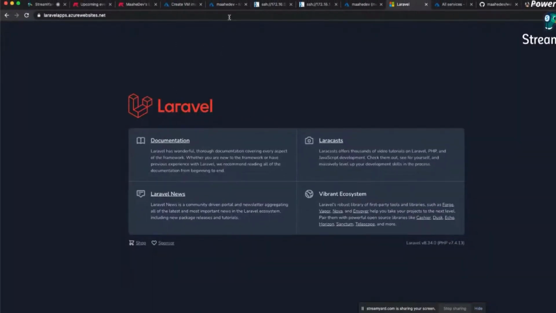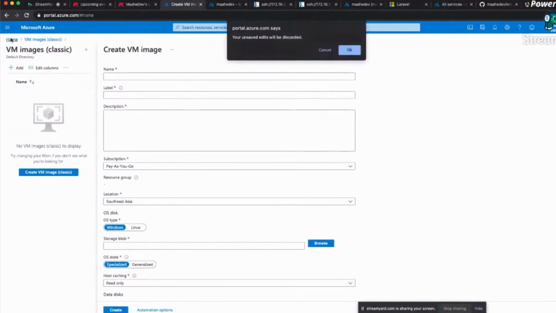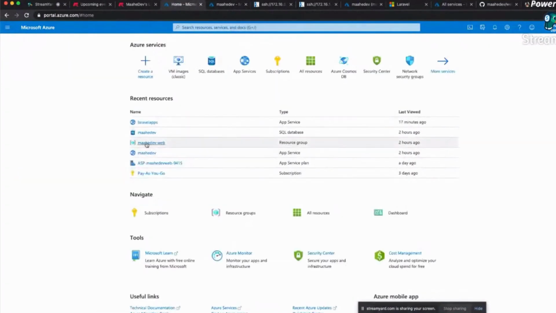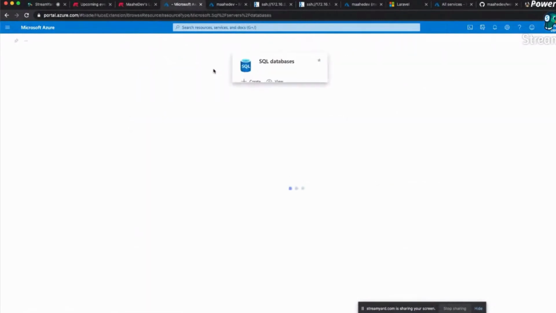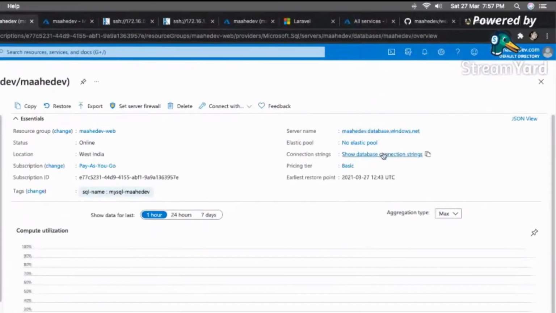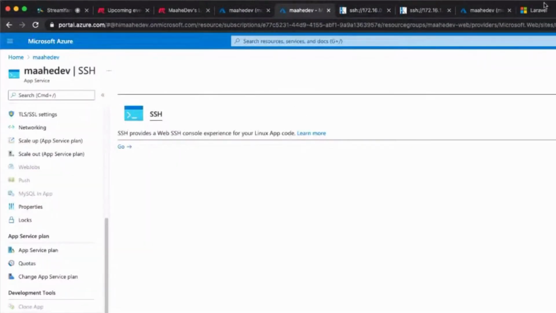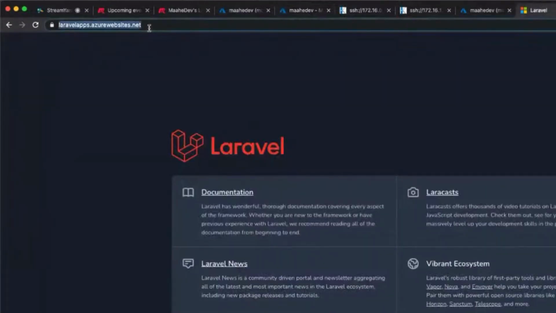If you wish to go further and install the database, if you remember, in the database it will give you the connection strings. Let me show that. Just 2 minutes more I'll take. So in this database, you go and click on connection strings. When you click on this, it will show you the URL paths and things you need to do. You just go ahead in your env, add those data, and your application will be talking to the MySQL database as well. So this is what we have got. This is a basic setup, as I said, for Laravel.